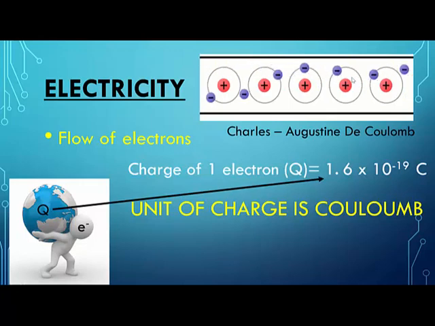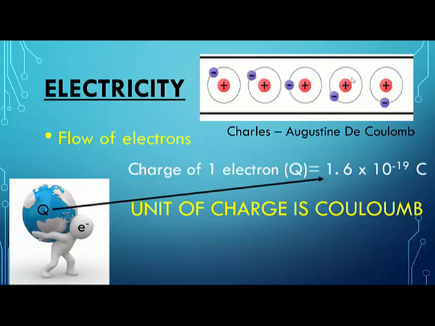Now, take out a rough notebook and a pen, and calculate: if one electron carries 1.6 into 10 to the power of minus 19 coulomb, suppose two electrons are flowing, how much charge? 2 into 1.6 into 10 to the power of minus 19. And if 4 electrons are flowing, how much charge will there be? 4 into 1.6 into 10 to the power of minus 19, that is 6.4 into 10 to the power of minus 19.